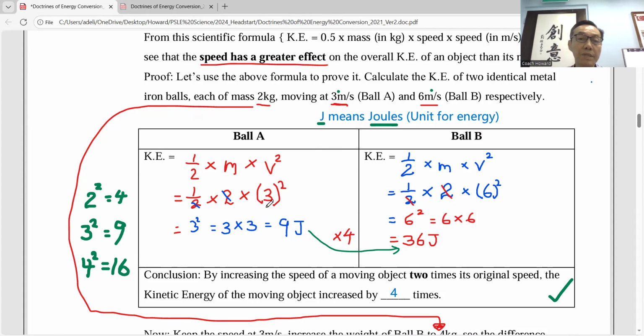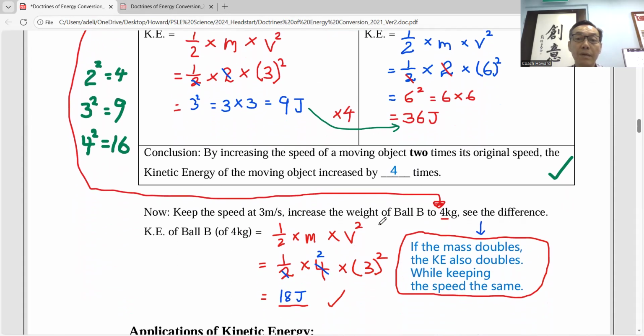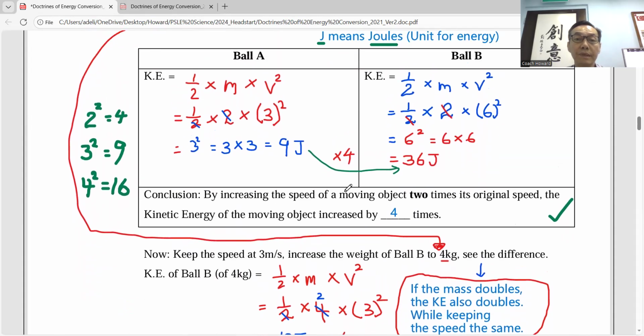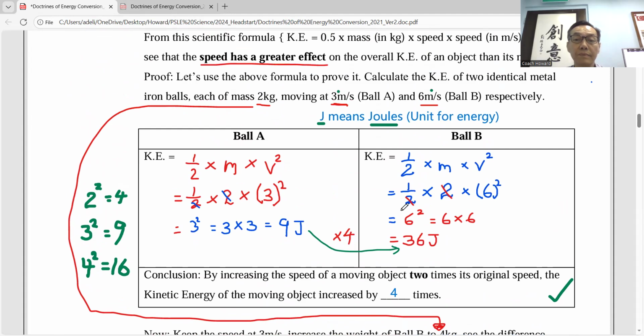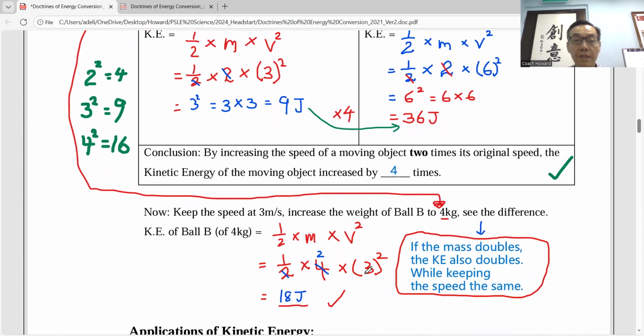This is to let you appreciate that if the speed increased by 2 times, kinetic energy increased by 4 times. Now if I double the mass from 2 kilogram to 4 kilogram, 2 to 4 is double, right? You do the investigation, put in the formula. You will notice that if I double the weight, the kinetic energy only doubles. So from here, we can draw a conclusion. Speed will affect kinetic energy more than the mass.